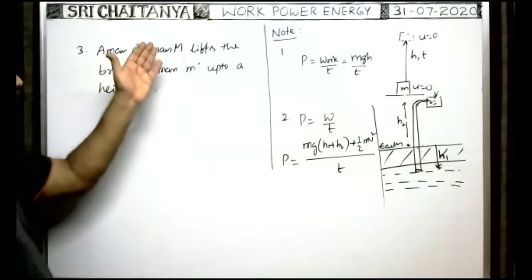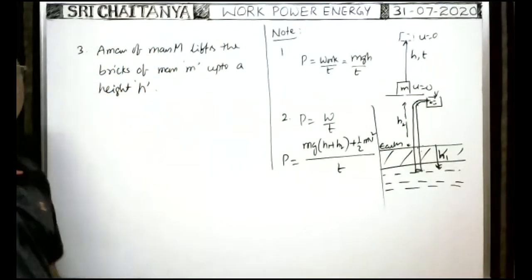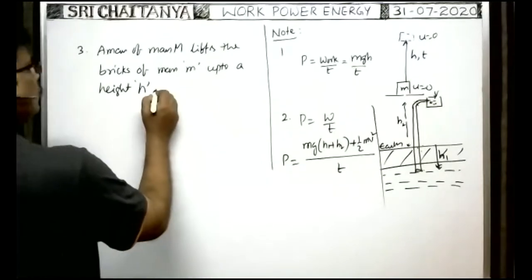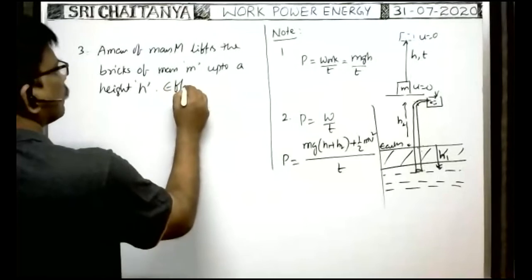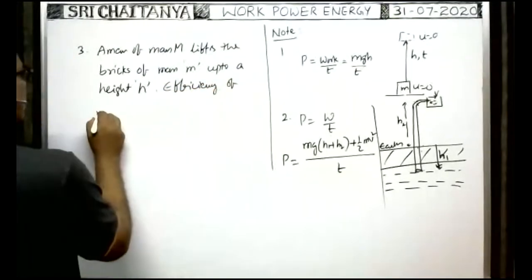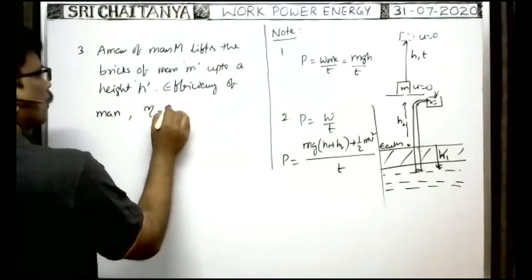A man of mass capital M lifts the bricks of mass small m up to a height small h. Then what is the efficiency of the man? Efficiency of man, eta, is equal to question mark.